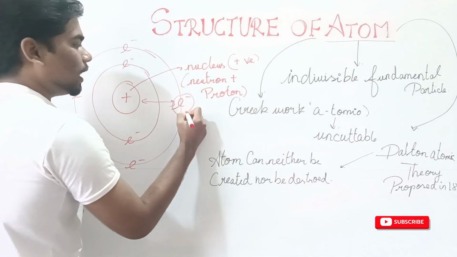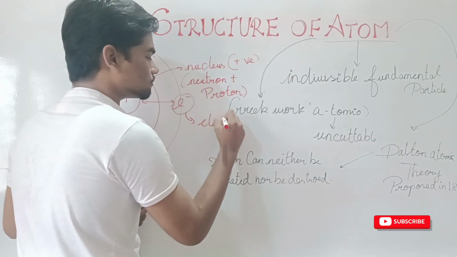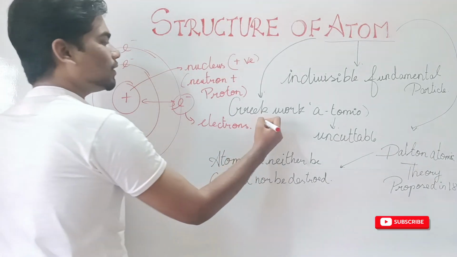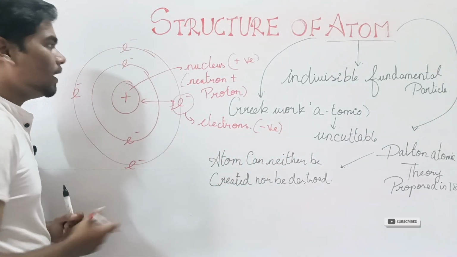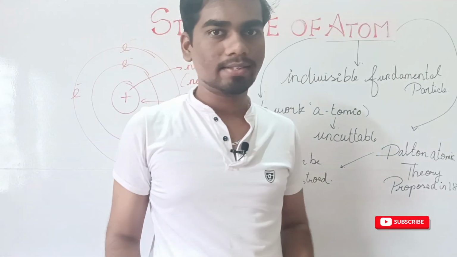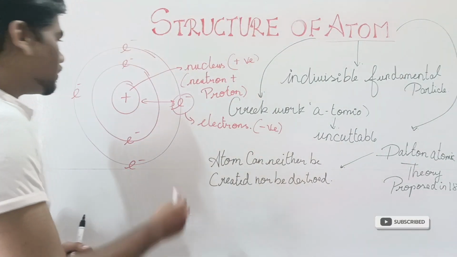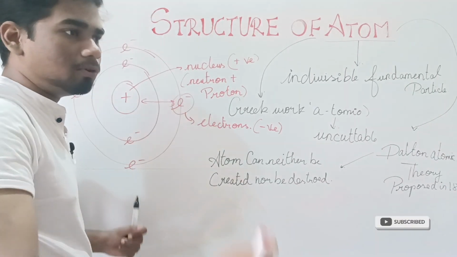The second part we have is electrons. These electrons have a negative charge. The electron is the thing which determines the chemical behavior of the atom, because these are the particles which take part in movement.